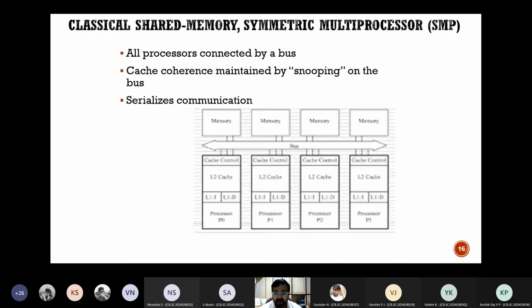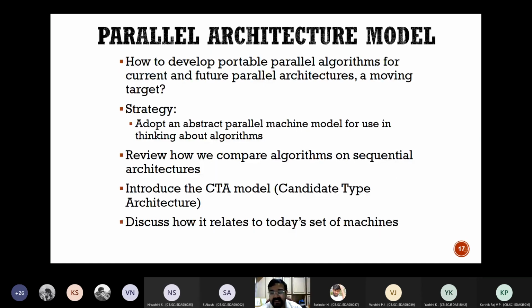Now I also told you that we need a kind of parallel architecture model wherein we should be able to allow different configurations, different architectures to work in cohesion. Now I'll give you a simple example.